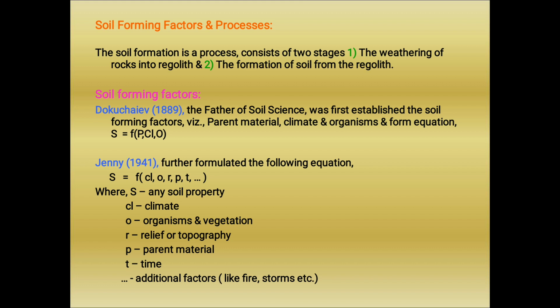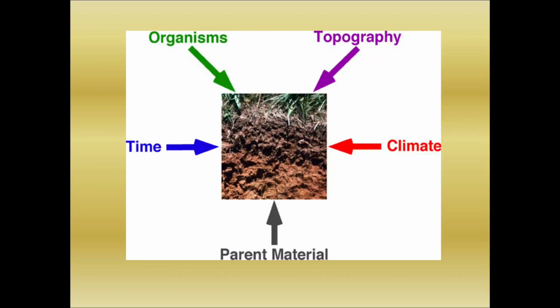But in 1941, Jenny formulated this equation, which is known as the soil formation equation. That includes soil formation as a function of climate, organism, relief or topography, parent material, and time. This equation also includes some additional factors like fire, storms, etc. So these are the main 5 factors which are responsible for formation of soil.